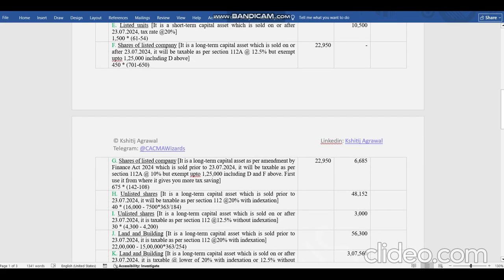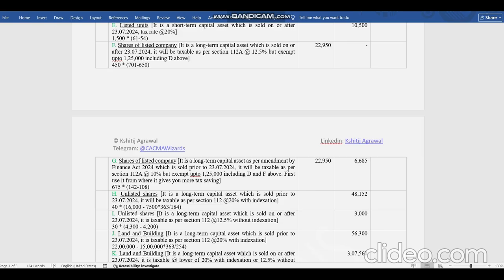Coming to the next part, this is also a long-term capital asset. This point, F and G are just different because of the rate of taxes. The exemption and everything is the same, just the date of transfer changes the rate of taxes on this. Otherwise it is one and the same, and 1,25,000 is allowed because both are shares of a listed company. The 1,25,000, as I told, is assessment year specific and it will apply for all the income earned during the year, whether the transfer is before the cutoff date or after the cutoff date.